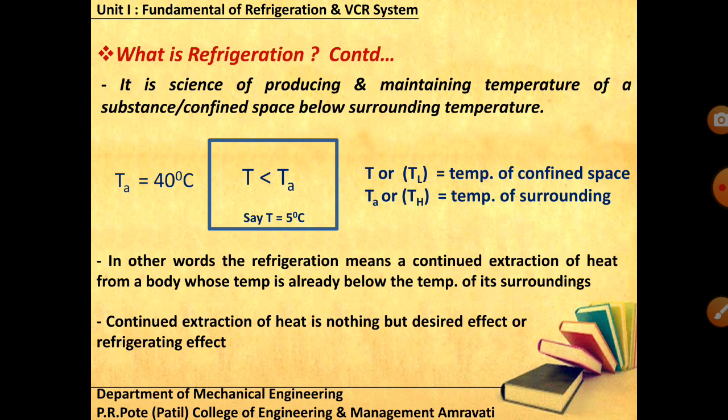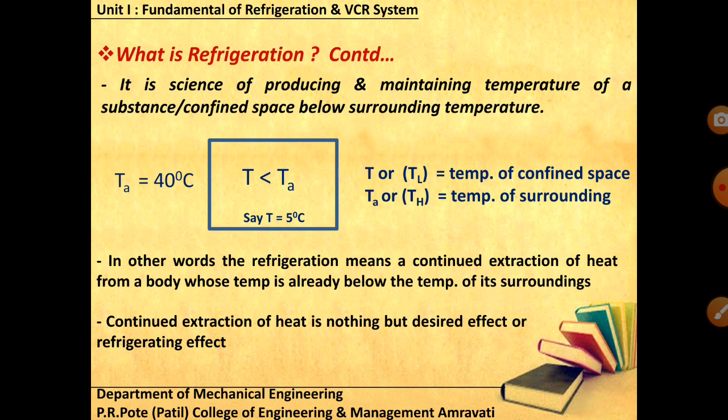Now one more important thing, that desired effect or refrigerating effect. Desired effect is nothing but the effect which you require in that confined space. According to the second law of thermodynamics, and Kelvin-Planck's and Clausius statement, I've said that there are two outcomes for this particular Clausius statement. Either it is a refrigerator or it is a heat pump. So if I'm continuously extracting the heat, and my focus is on that lower temperature, then I'm talking about a refrigerator. Now my desired effect would be cooling or refrigerating.